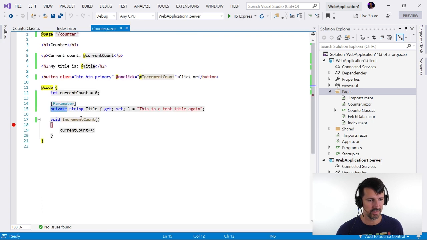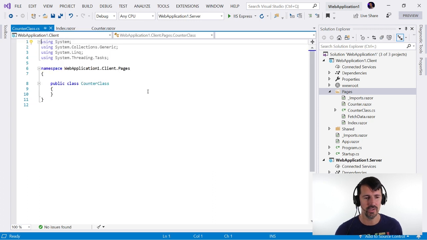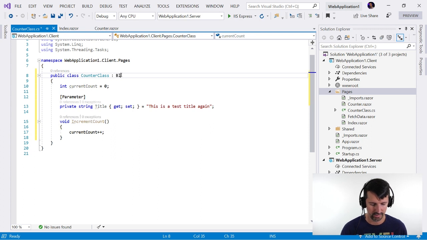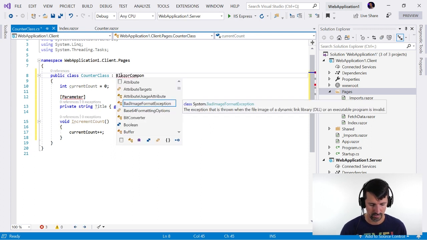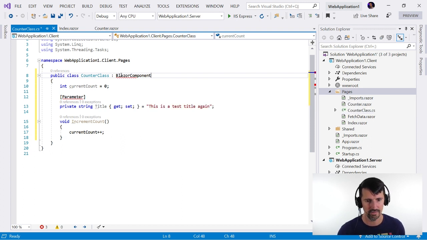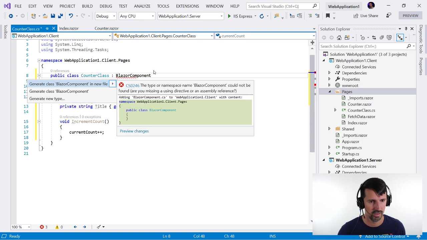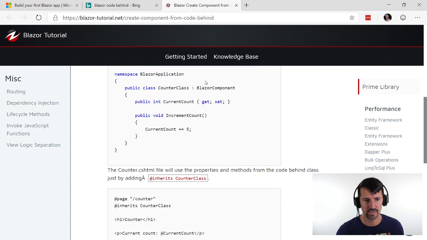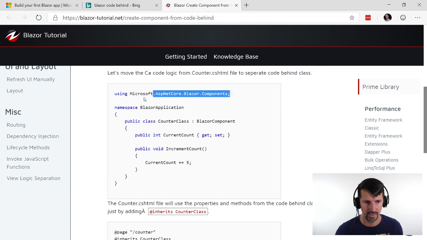Okay, and this is all C#, so I should be able to just go copy. Oh, look, I got the Visual Studio copy of Death Ring right in here, and this was Blazor component. I probably need a using statement in here. Gathering suggestions. Was it not Blazor component? No, yeah, it was Blazor component. I need to add this using statement. Let's copy that.